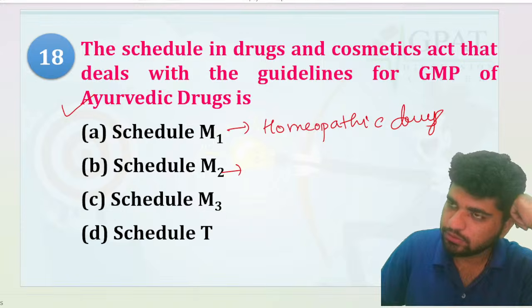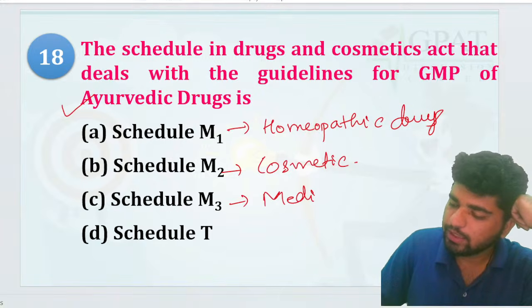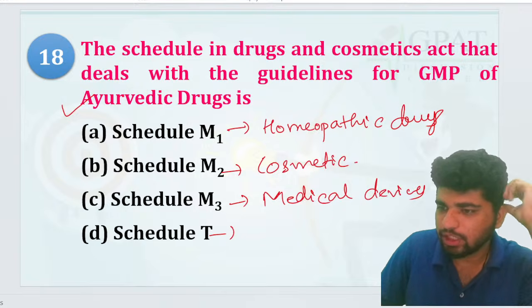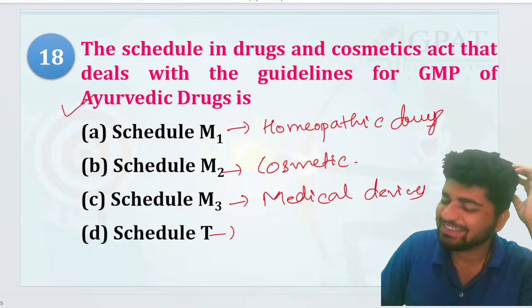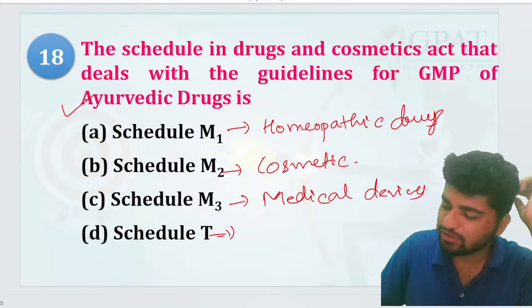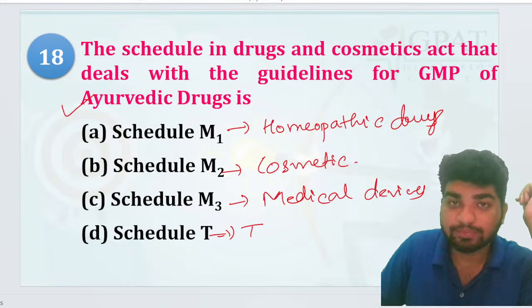M2 is for the cosmetic, and M3 is for the medical device, and T is for अपराजिता. कौन है वो? पता लगाओ, उसे ढूंढो. Okay, so schedule T is going to be your तेल, है ना?